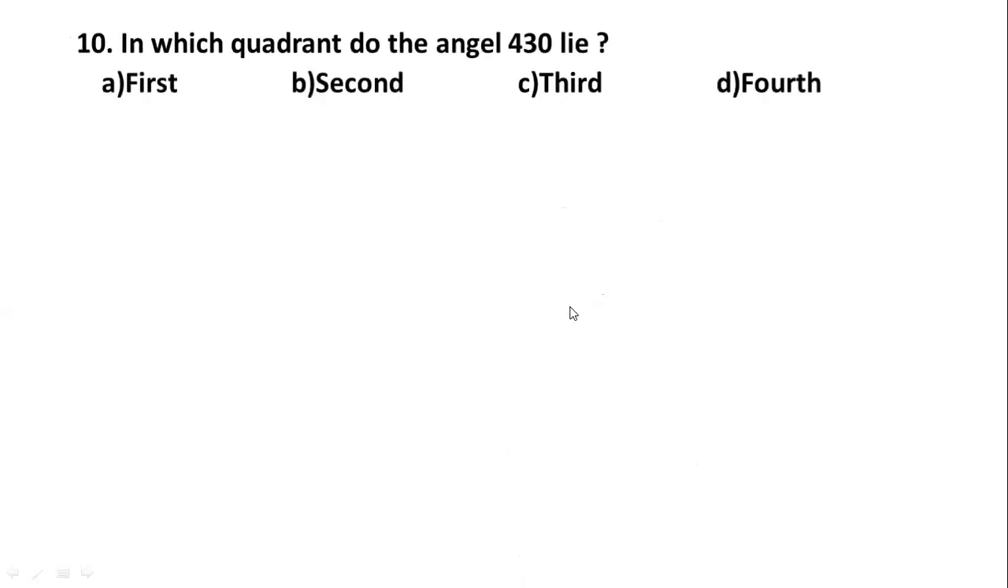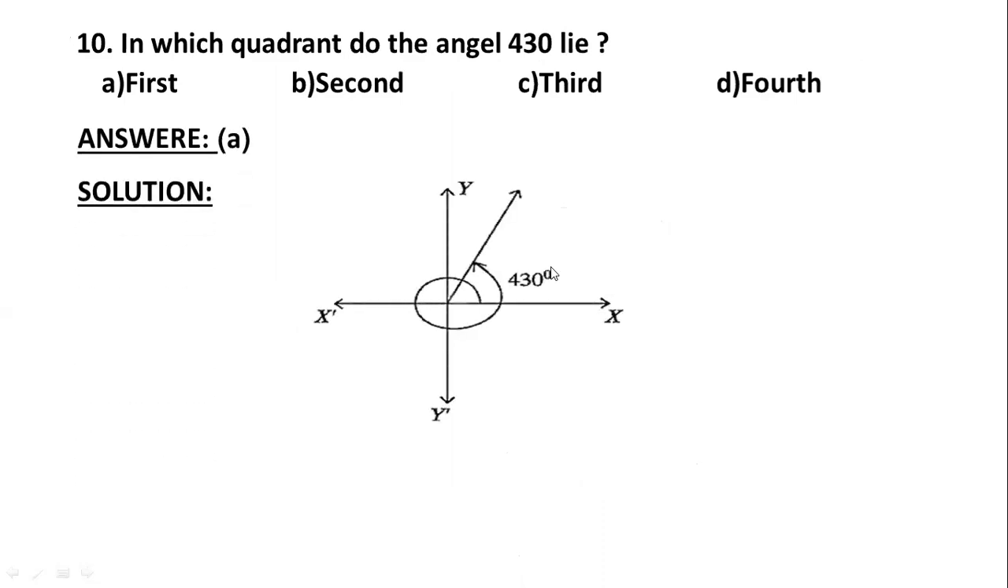Another question is, in which quadrant does the angle 430 lie? 430 is a positive angle. So in which rotation will it be? Yes, anti-clockwise rotation. So it will be 0 to 90, 90 to 180, 180 to 270, 270 to 360, 360 to 470. So in this interval lies 430. That's why the answer will be A. Clear? Okay.